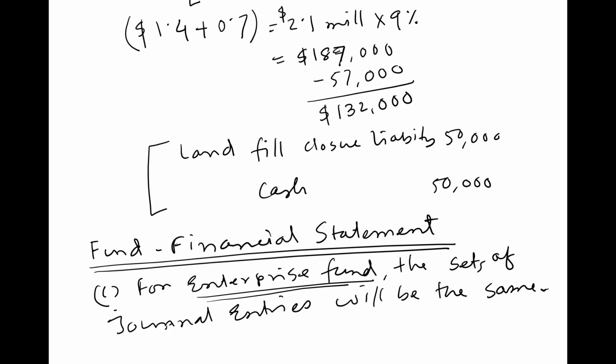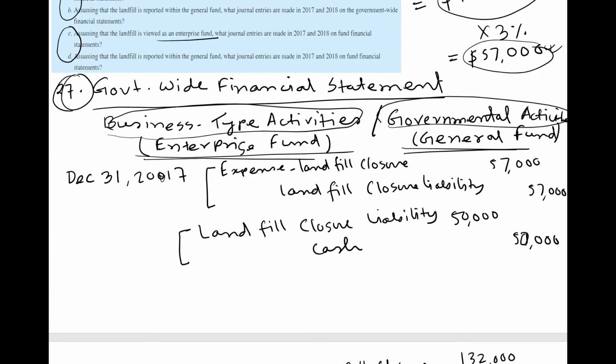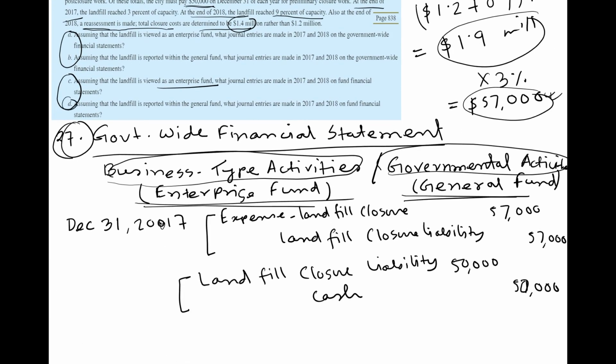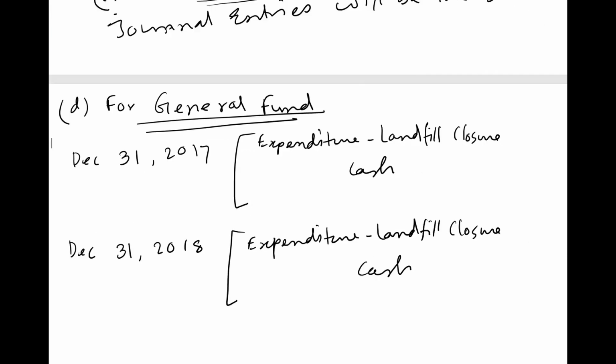That means for the general fund, which is requirement D, we will actually show the payment of this $50,000. Again, the general fund, which is one of the governmental funds, follows modified accrual accounting, and it will only show any type of current resources reduced or increased. So here they're going to show only the cash payment, and it will be considered as an expenditure.